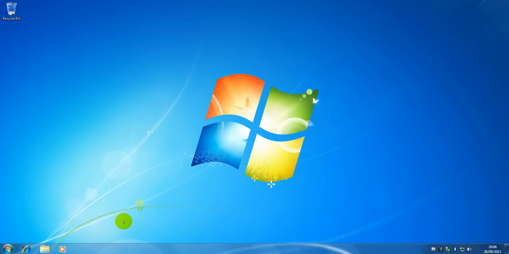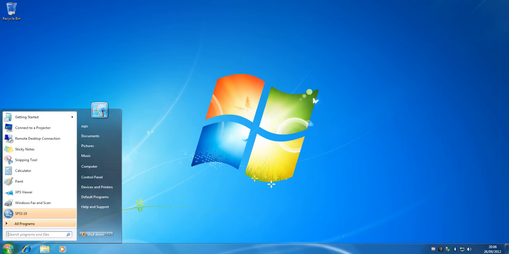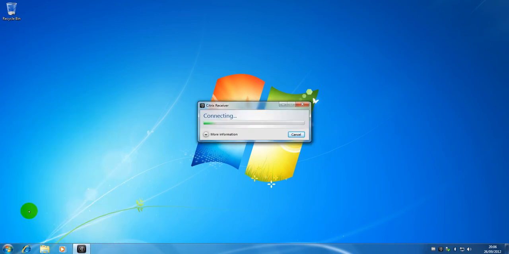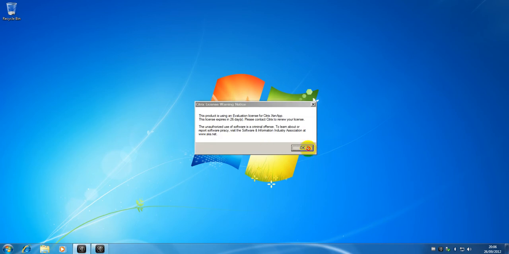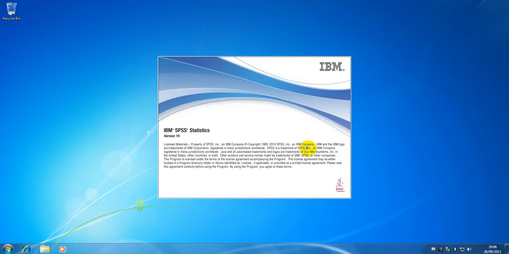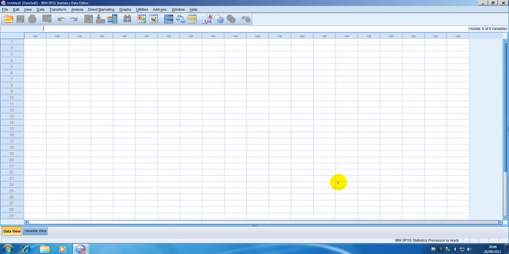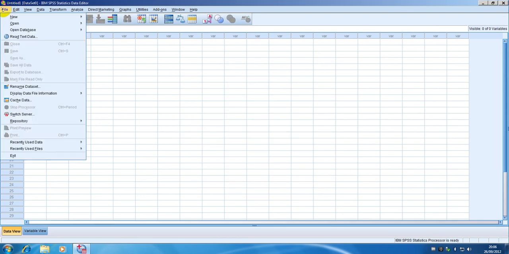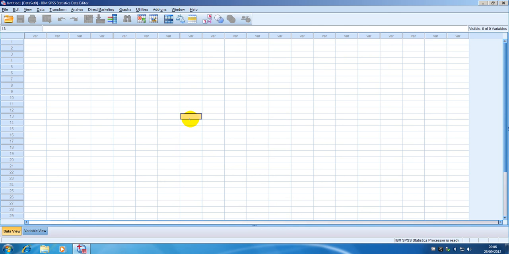There's no need to go to the Citrix website or launch the receiver, just simply go to the start menu, start application as if it was installed on the computer. Okay, done.